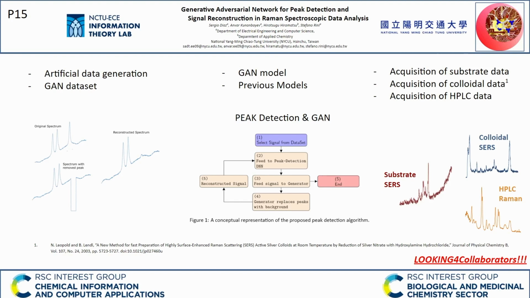For real-world data, we use two types of spectroscopic measurements, namely surface-enhanced Raman spectroscopy and high-performance liquid chromatography Raman. SERS data was obtained through two different techniques, substrate-based and colloidal-based. Substrate was kindly provided by our collaborators at National Taiwan University. Colloids were prepared using the method described by Leopold and Lendl with the help of the Applied Chem department at NYCU. HPLC data was also acquired with the help of the Applied Chem department at NYCU.